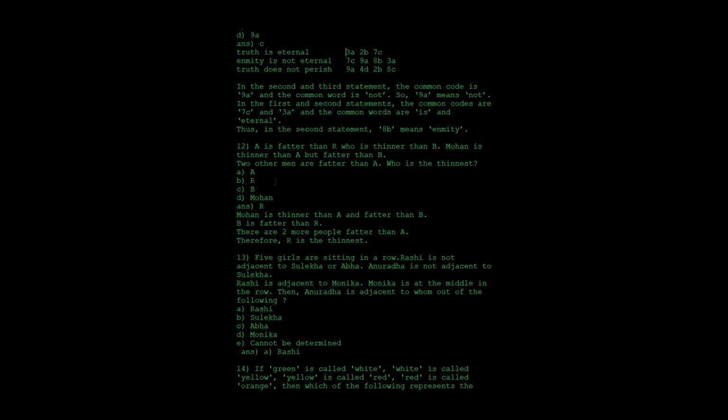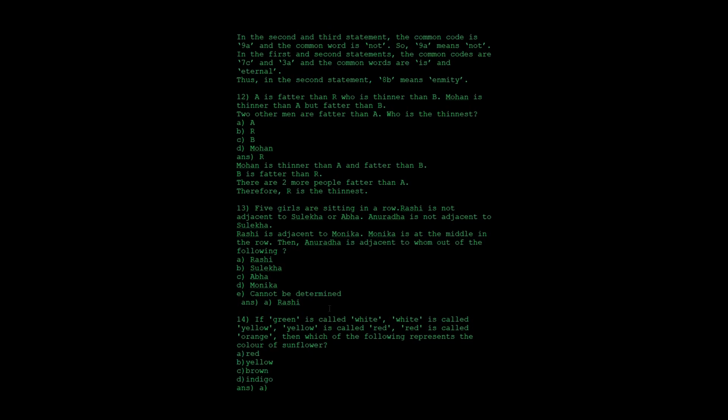So they have asked who is the thinnest among them. The one remaining is R itself. So R should be the thinnest. B is fatter than R, and R is thinner than B. So the answer is the option R, that is R is the thinnest.